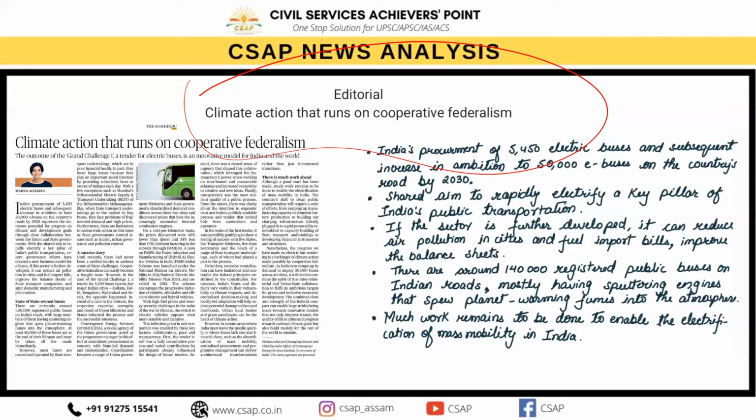Also, we can see recently a separate Ministry of Cooperation has been created by the central government for realizing the vision of Sahkar se Samriddhi. That means prosperity through cooperation. Okay, Sahkar se Samriddhi, prosperity through cooperation. So therefore, today you can see how these cooperatives can significantly help in mitigating climate change through a number of collective and innovative solutions.